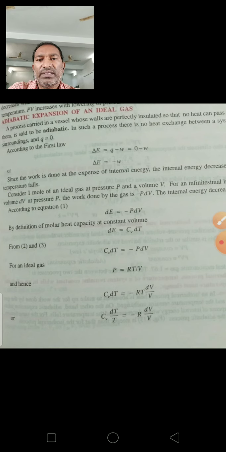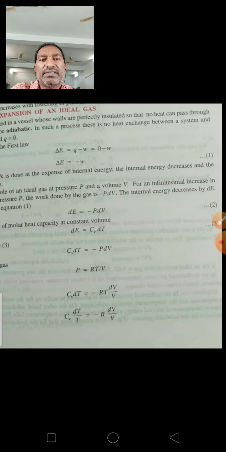Next, consider 1 mole of an ideal gas at pressure P and volume V. For an infinitesimal increase in volume dV at pressure P, the work done by the gas is minus P into dV.